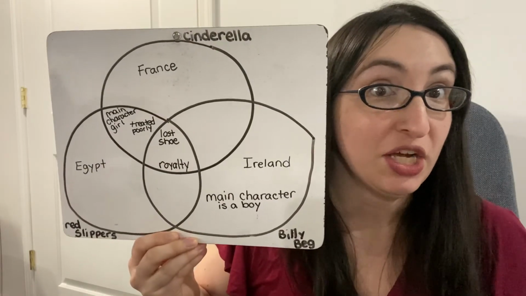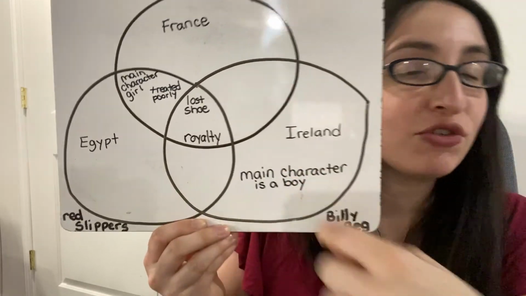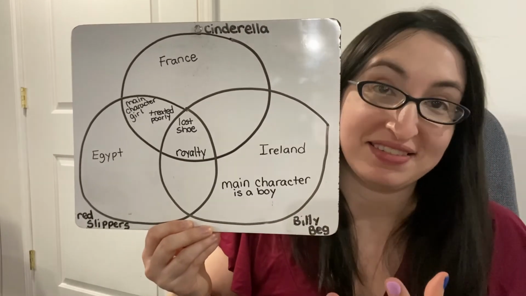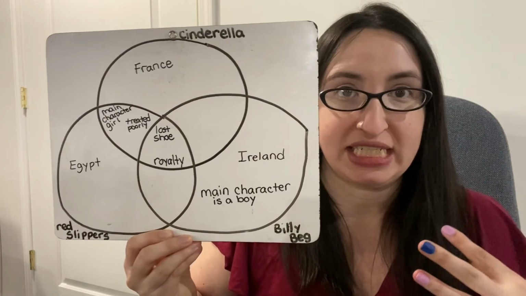The second thing I can think of that connects all of these stories together is that at the end of each story, the main character becomes royalty, a prince or a princess. There we go. I wrote down the words lost shoe and royalty. Now, of course, there are a lot of empty spaces in this Venn diagram. And if we were together, I'm sure you would come up with even more ideas than me.